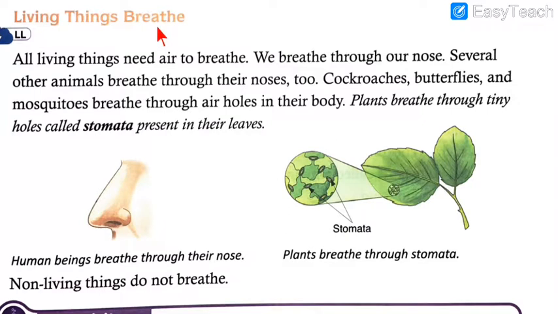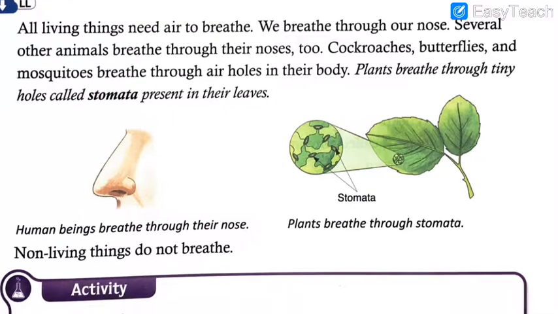Living things breathe. All living things need air to breathe. We breathe through our nose. Several other animals breathe through their noses too. Cockroaches, butterflies and mosquitoes breathe through air holes in their body. Plants breathe through tiny holes called stomata present in their leaves. So this is very important information for you students.